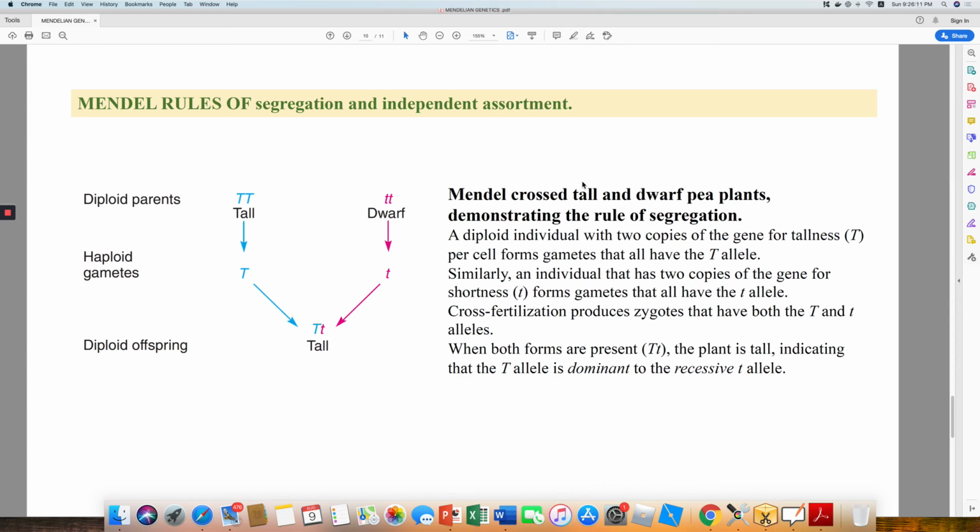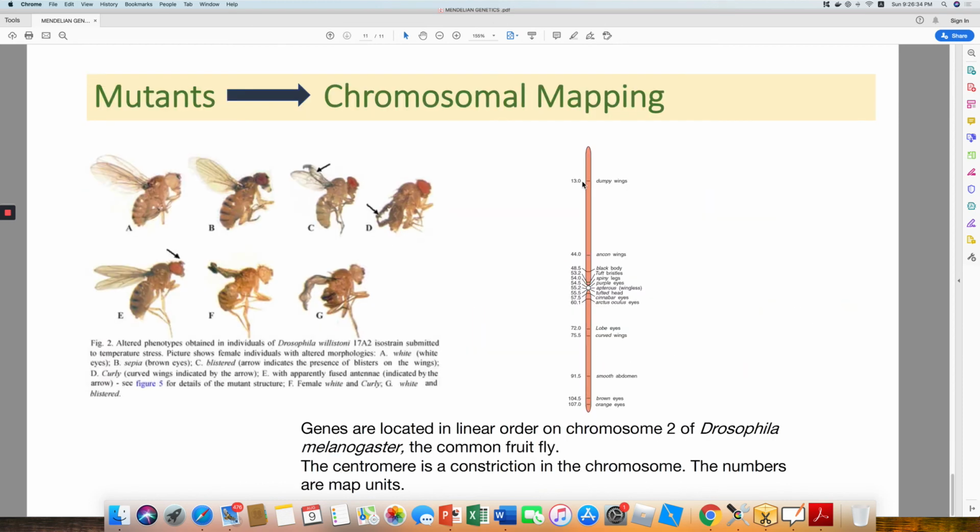A diploid organism with two copies of the gene for tallness per cell forms gametes that all have the dominant allele. Cross fertilization produces zygotes, and when these form, the plant is still tall, indicating that the capital T is dominant to the recessive small t allele.